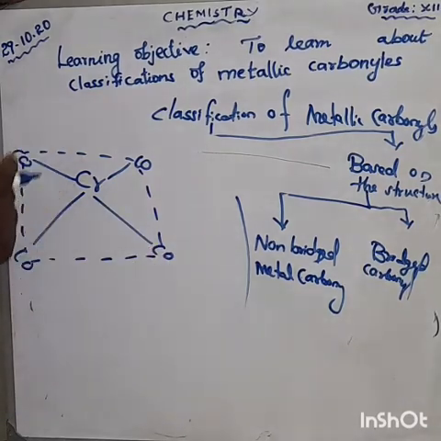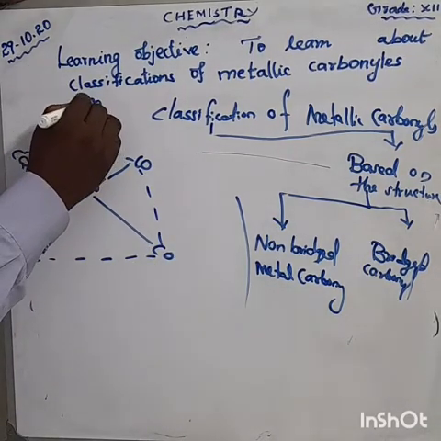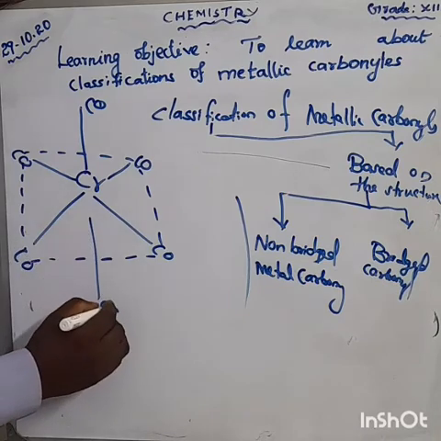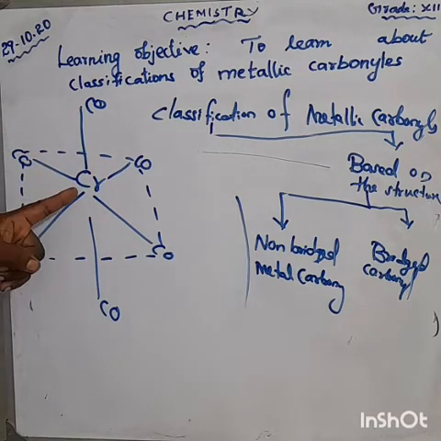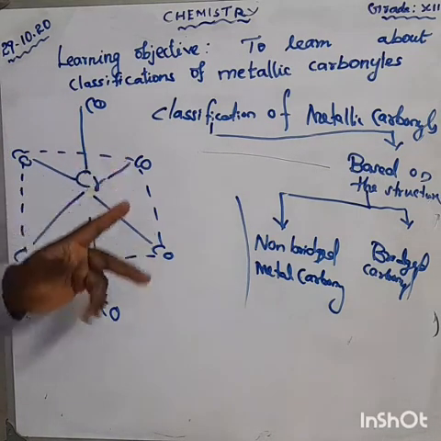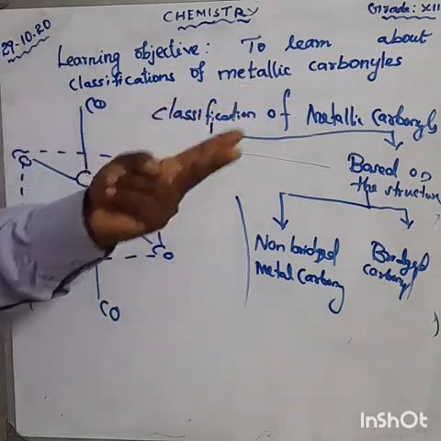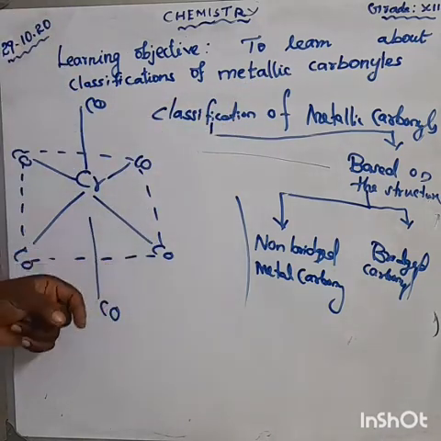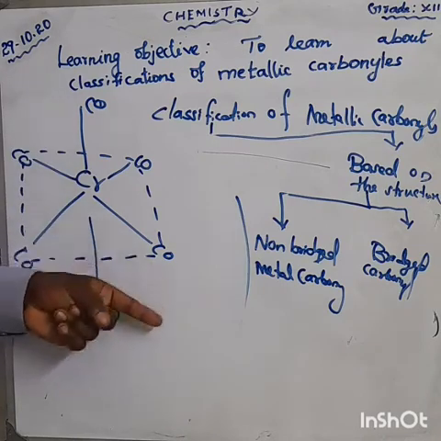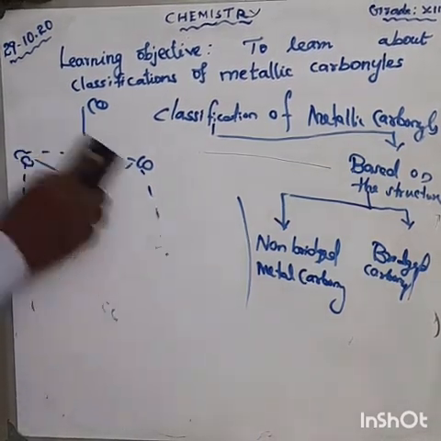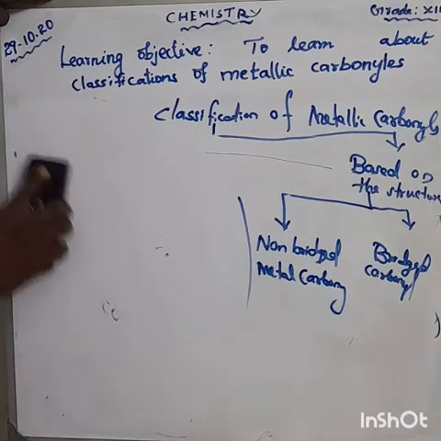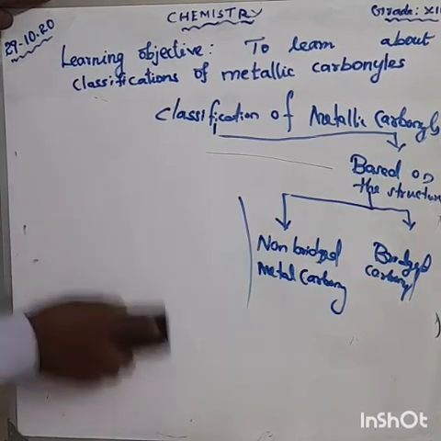Okay, 4 over. Next, this also has no metal bond, because it has only one metal. Suppose the compound has two metals, then that will have a metal bond. For example, we are taking an example. What is the example? Mn2(CO)10, dimanganese decacarbonyl.